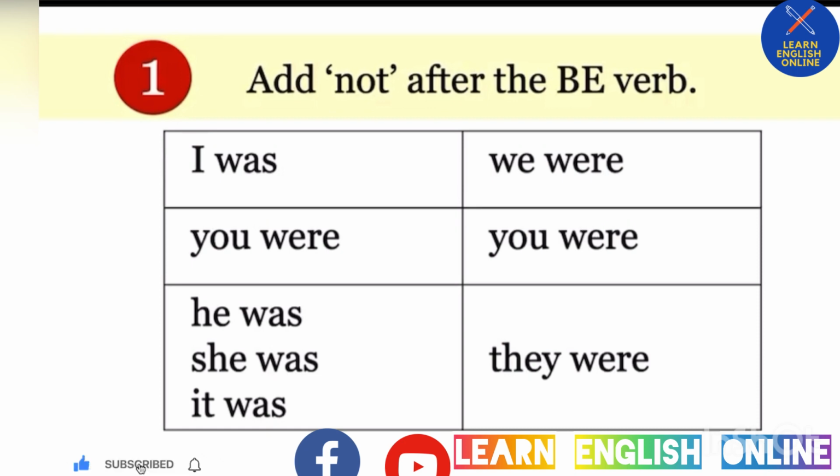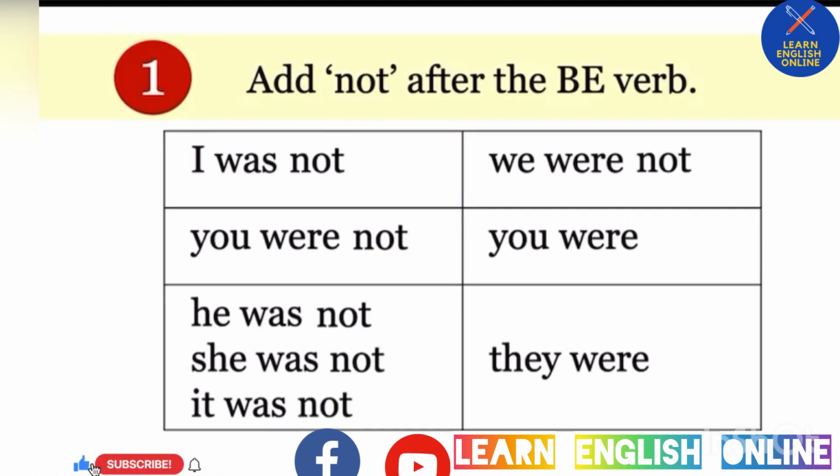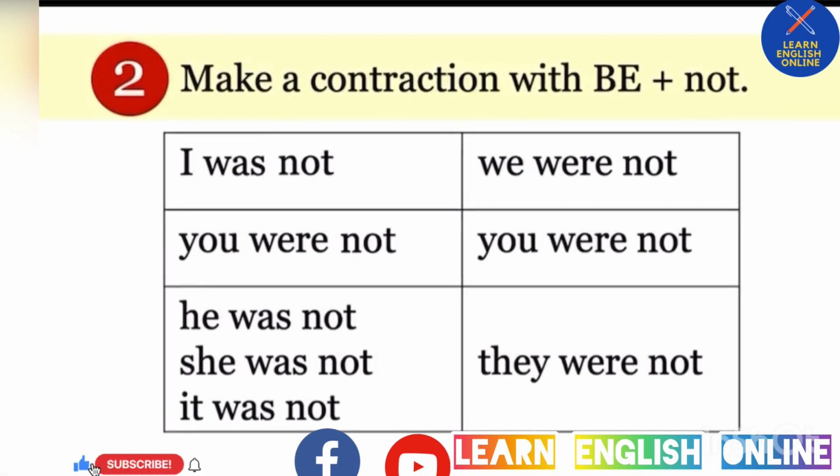You know this already. I was not, you were not, he was not, she was not, it was not, we were not, you were not, they were not. It's all the same, just add the word not. The second way is make a contraction with be and not.